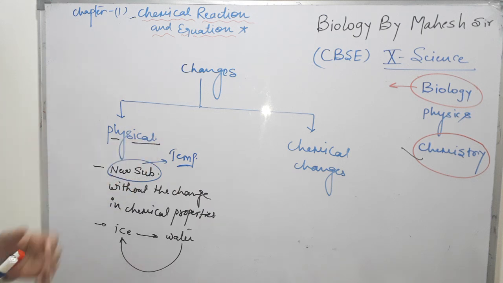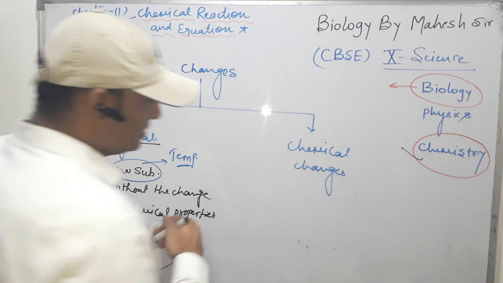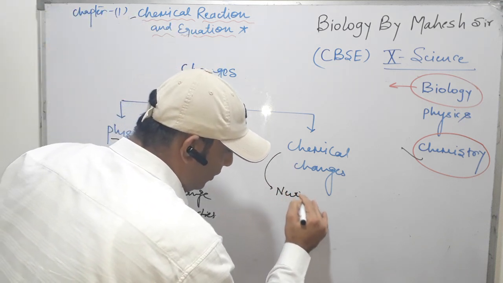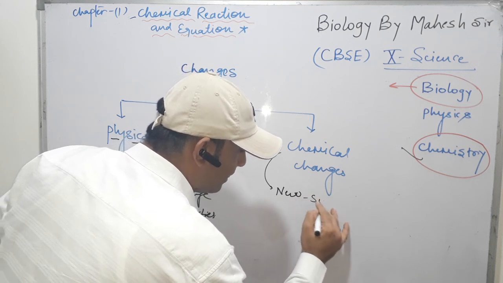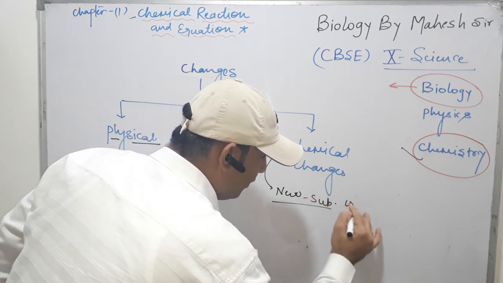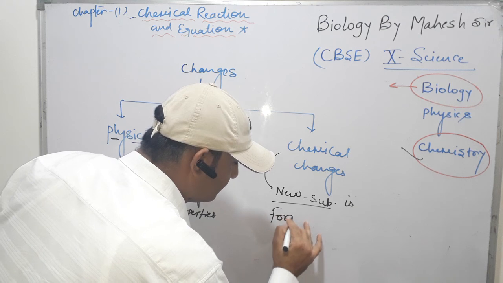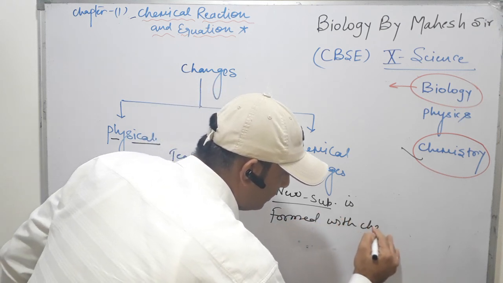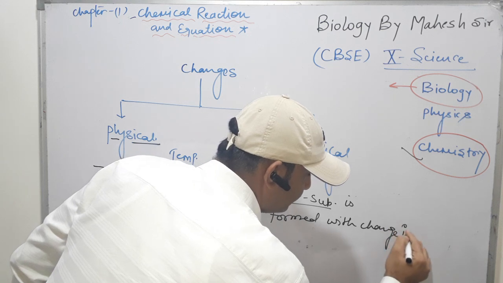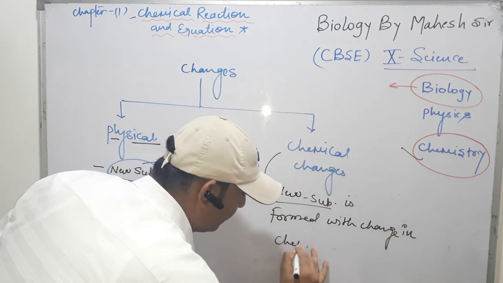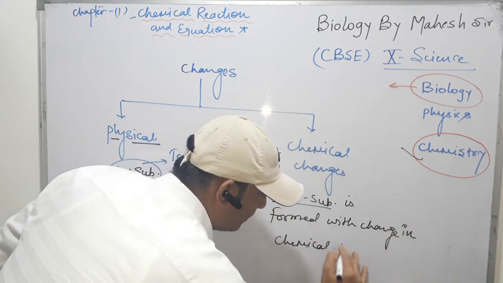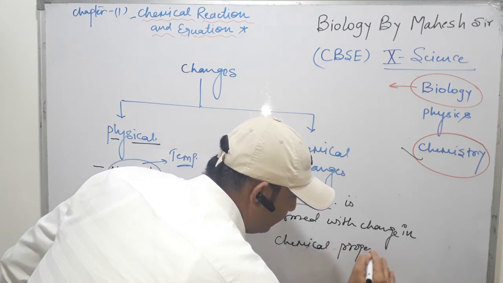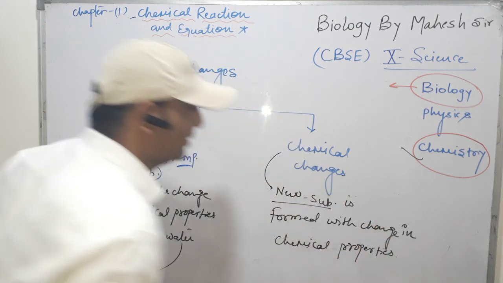Now we take the chemical changes. In chemical changes, a new substance is formed with change in chemical properties.